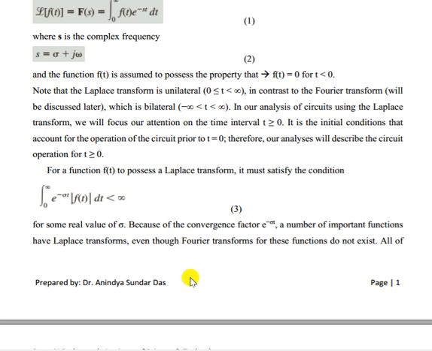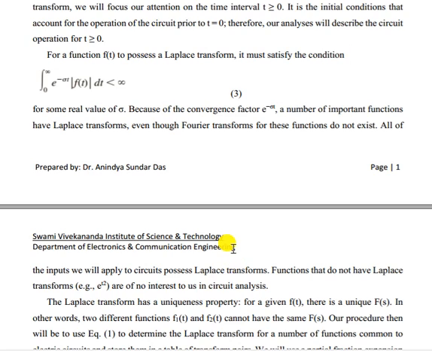Now for a function f(t) to possess a Laplace transform, it must satisfy the condition that integral from 0 to infinity of e to the power minus alpha t f(t) dt is less than infinity, for some real value of sigma. Because of the convergence factor e to the power minus sigma t, a number of important functions have Laplace transform even though Fourier transform of these functions does not exist, because e to the power minus alpha t forces it to reduce the value of the function, and it becomes less than infinity.